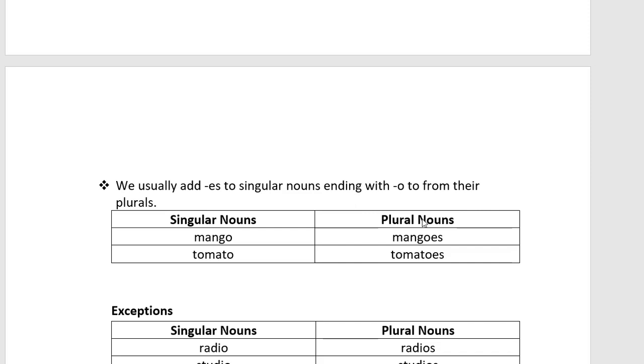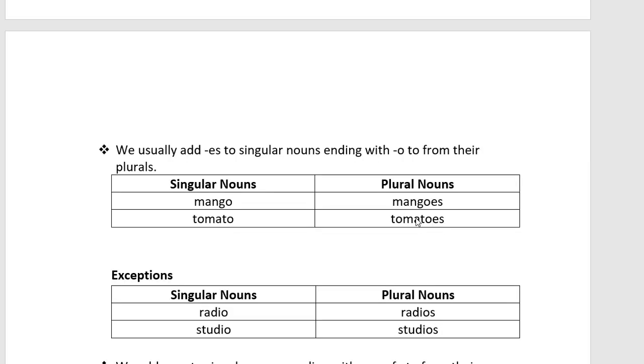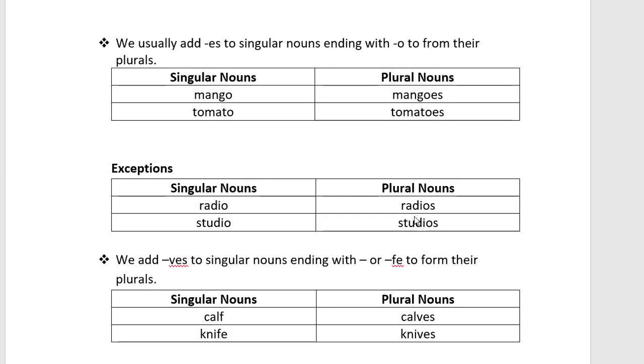So there are some exceptions. In every case, when o comes at the end, we cannot simply put es. There are a few words which will not convert that way. You see here, radio, studio, radios, studios. See, o is at the end of the singular noun, but we have not written es in the plural noun. These are the exceptions where only s will come. Radios, studios. We have not added es.